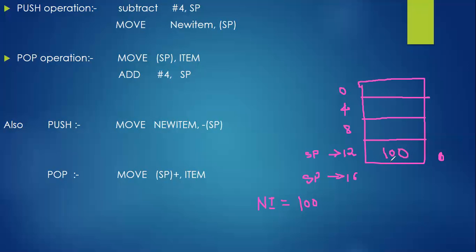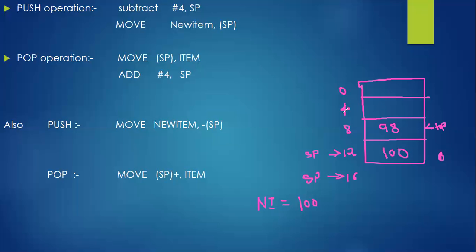If I want to perform one more operation, again I need to subtract 4 so that I can point to the top of the stack. Whatever we are entering into the stack should be made the top. So this is the bottom right now. After entering some value at this next location, let it be 98, this will be called the top. You already know about this stack concept, right?